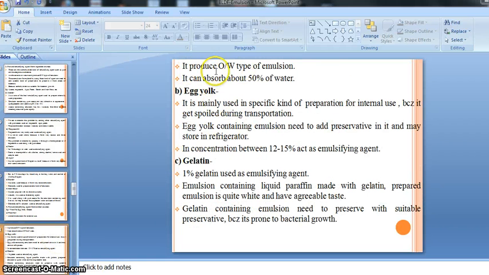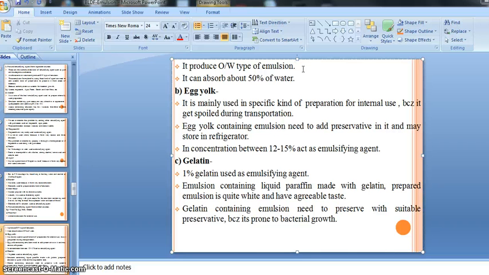So it produces an OW kind of emulsion, meaning we can select wool fat as an emulsifying agent if we are going to prepare an OW kind of emulsion or an externally applied emulsion. Then it can absorb about 50% of water. This is one feature of wool fat: it is able to absorb 50% of water.